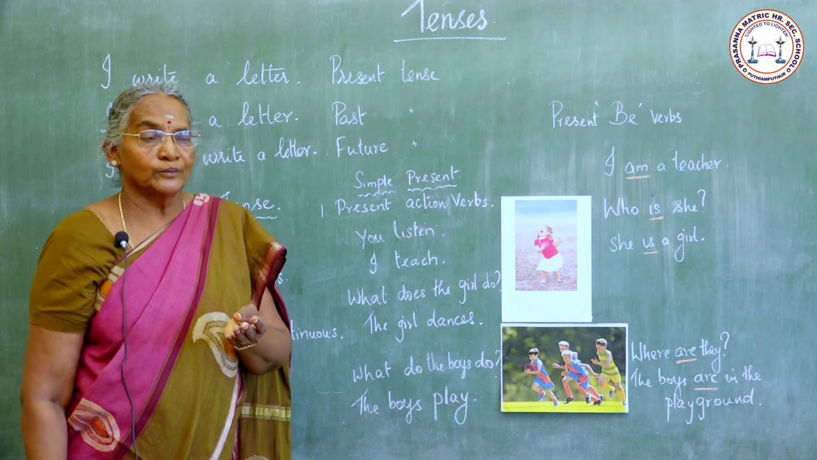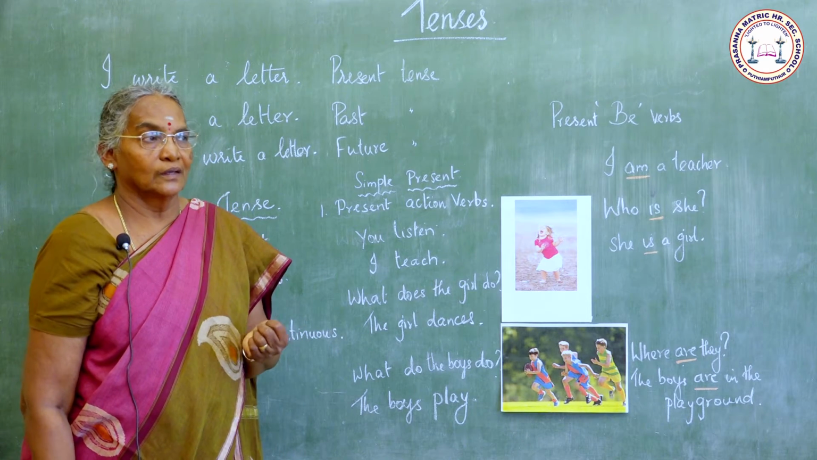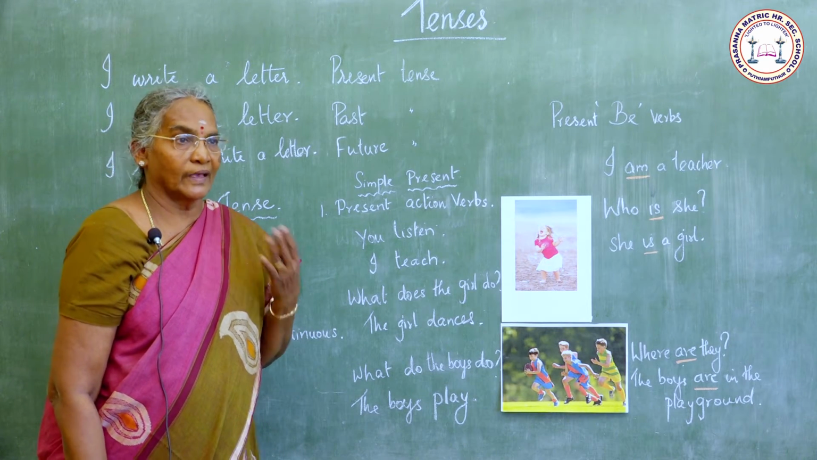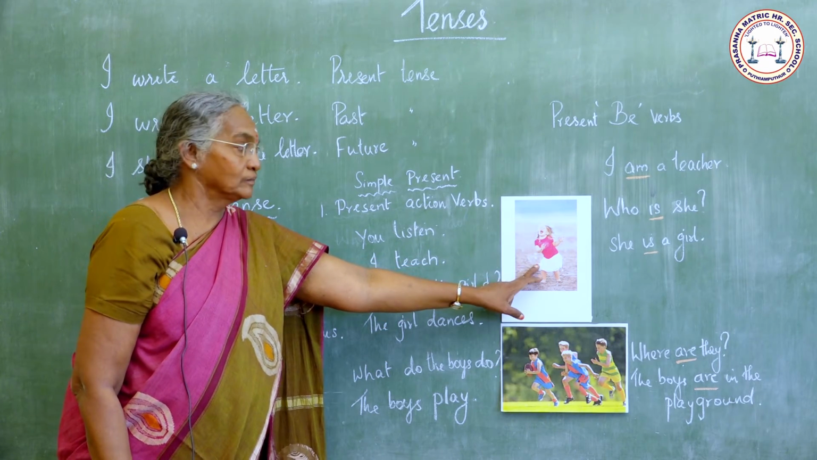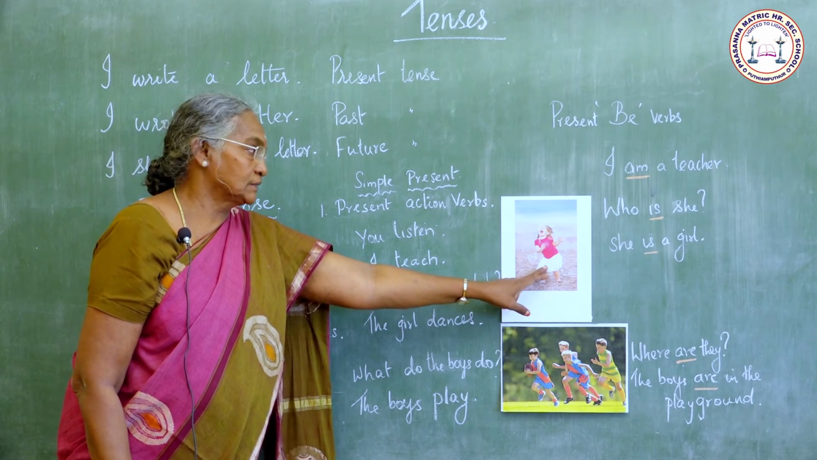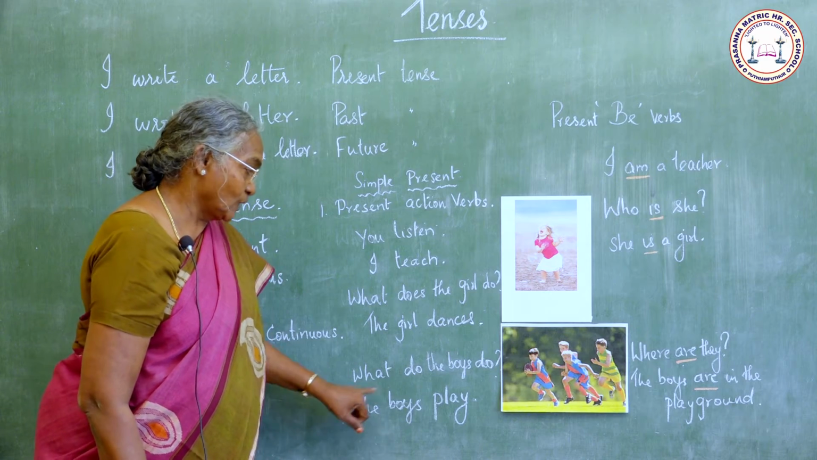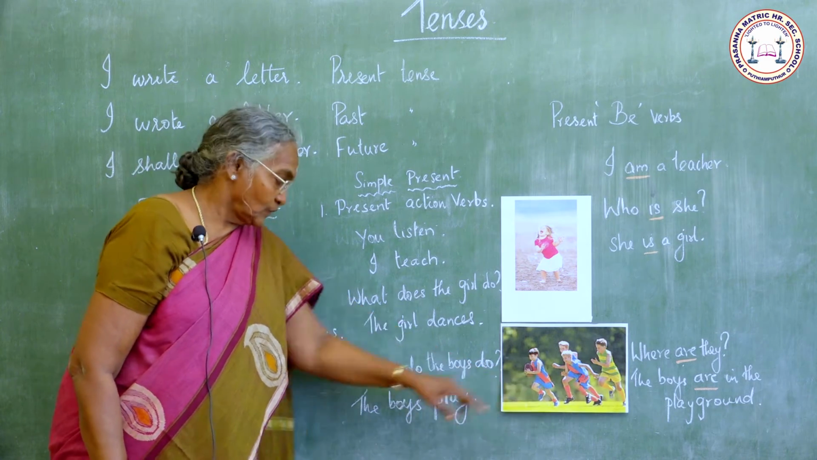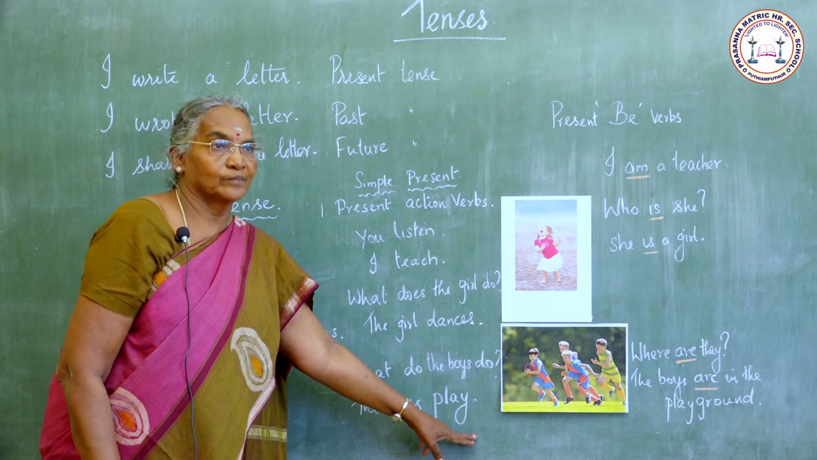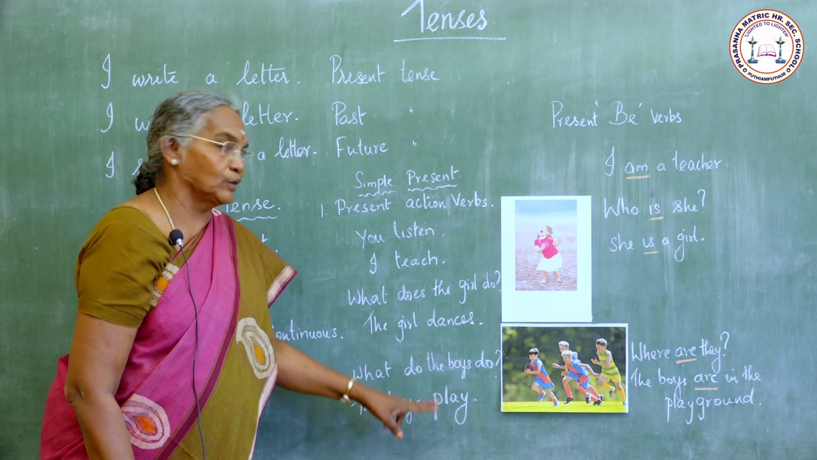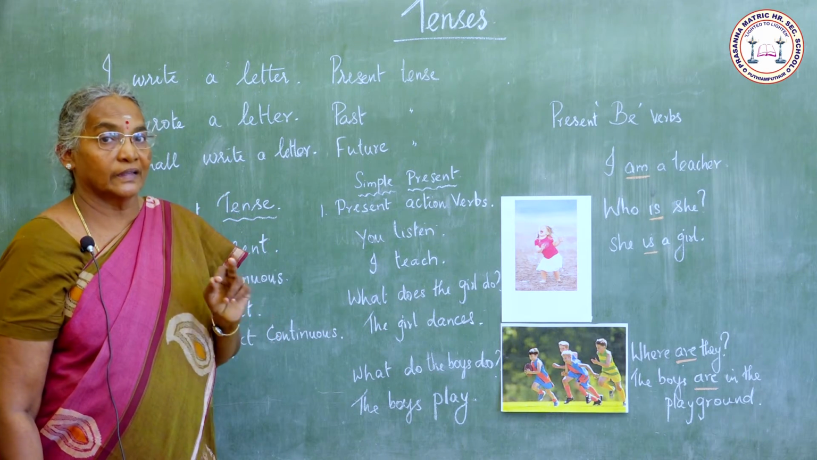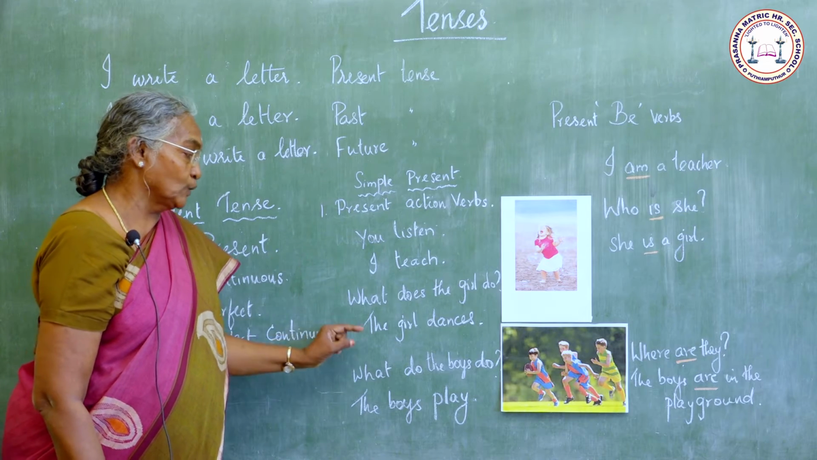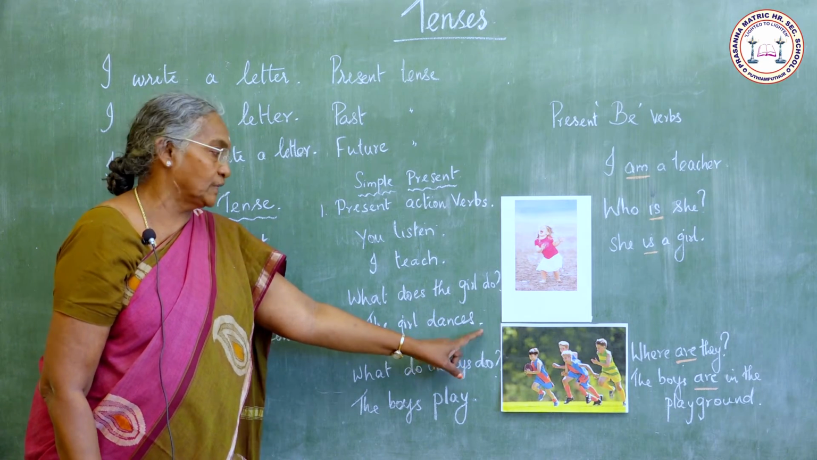What do? You listen. What do I do? I teach. What does the girl do? The girl dances. What do the boys do? The boys play. So what difference do you notice here? When he or she or it is the subject, we add s with the present tense.